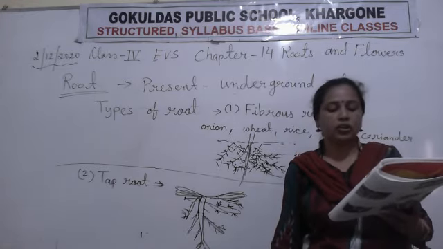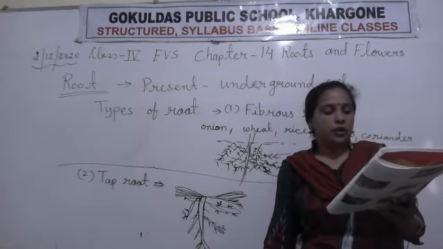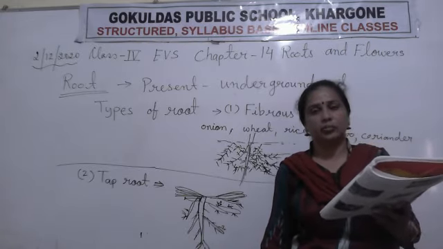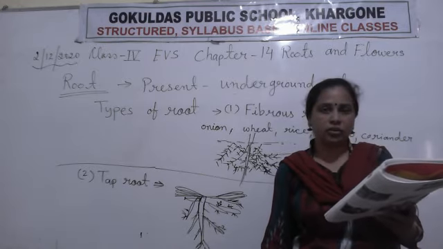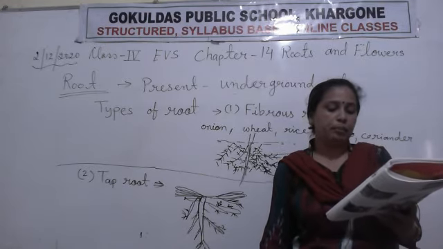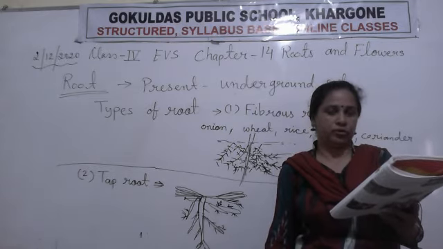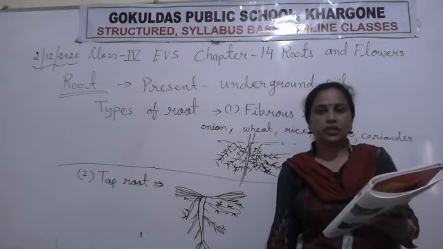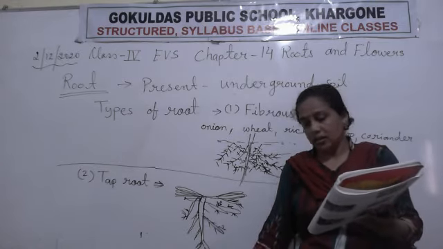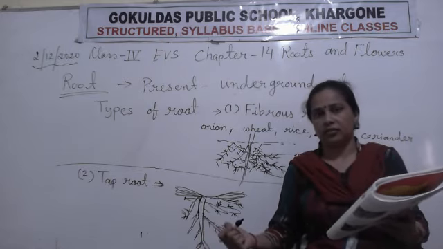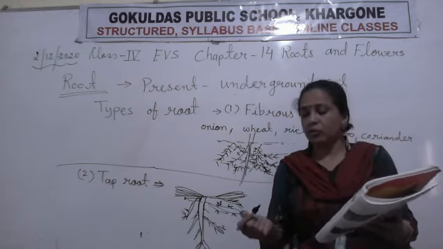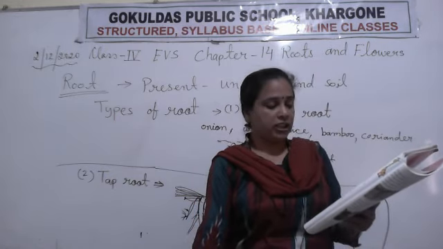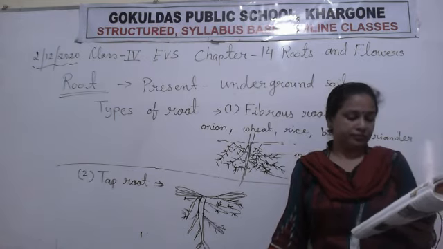Some plants have one root which grows from the lower end of the stem. This is called the taproot. Plants like mango, peepal, neem, beans and mustard have taproot. These are the big trees. Clear, student? And mustard, mustard is a small plant. But which type of root is there? Taproot. Clear, student? So these are the two types of root.